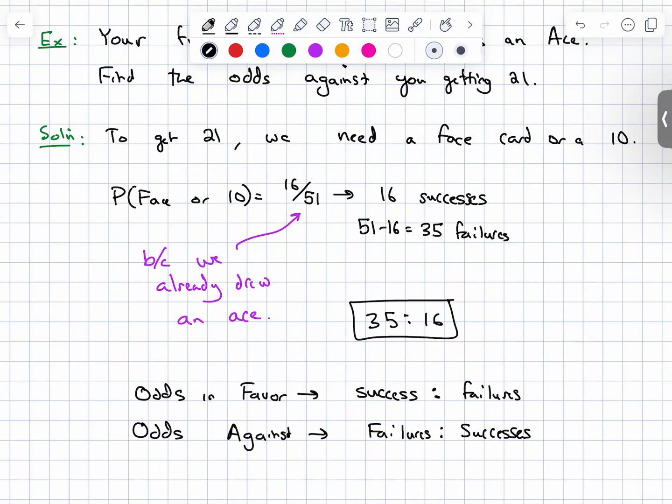So if you want to know the number of failures, you take the total number of outcomes and subtract off the number of successes, because that would tell you all the ways you'd fail. So that's where the 35 is coming from. Now we're saying odds against, so we want the failures first. So that's why it's 35 to 16.